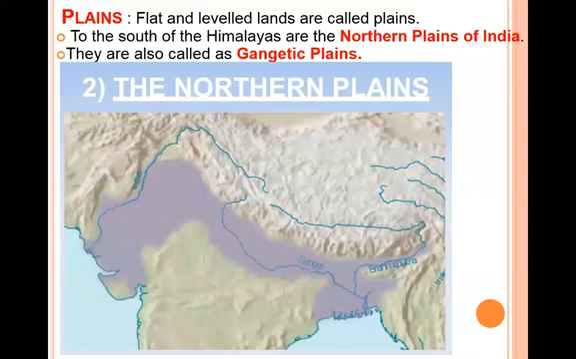Now, the second landform is the plains. What are plains? Plains are flat and leveled land, which are very vast. They are vast expanses of flat lands. Now, to the south of Himalayas are the northern plains of India. They are also called as Gangetic plains. You can see in the picture, the purplish area is the northern plains.